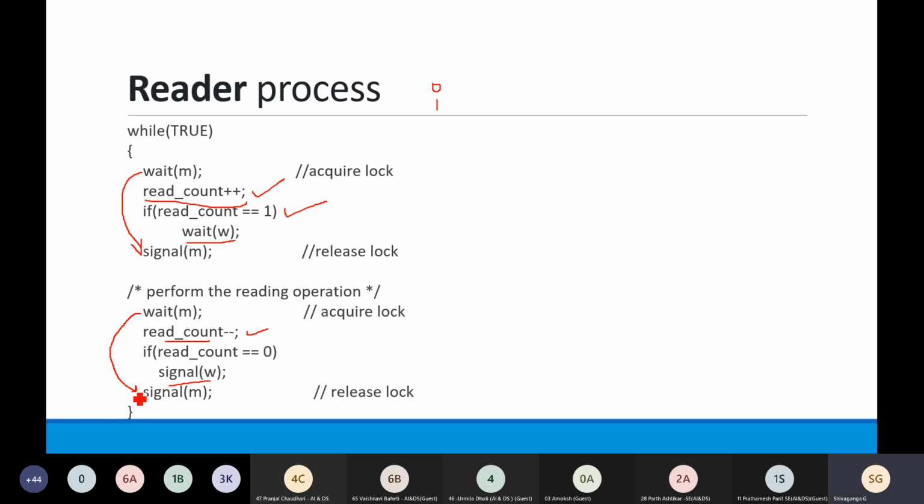wait and signal on m. So what is this wait and signal on m? This is when we are updating the value of read count, when readers are being incremented or readers are being decremented, that has to be done.